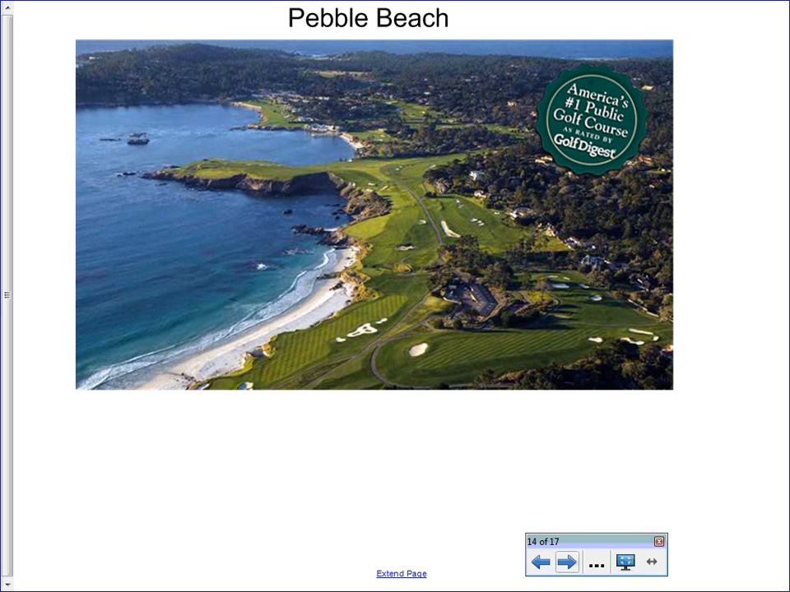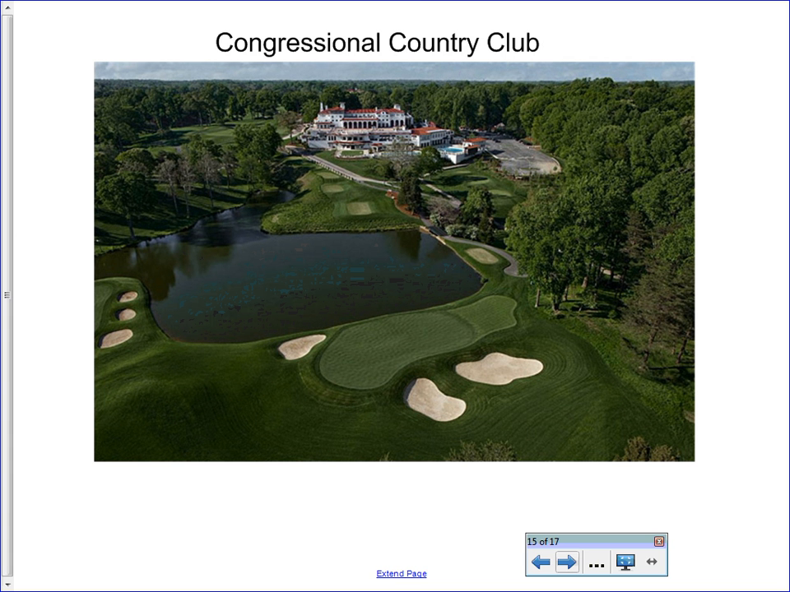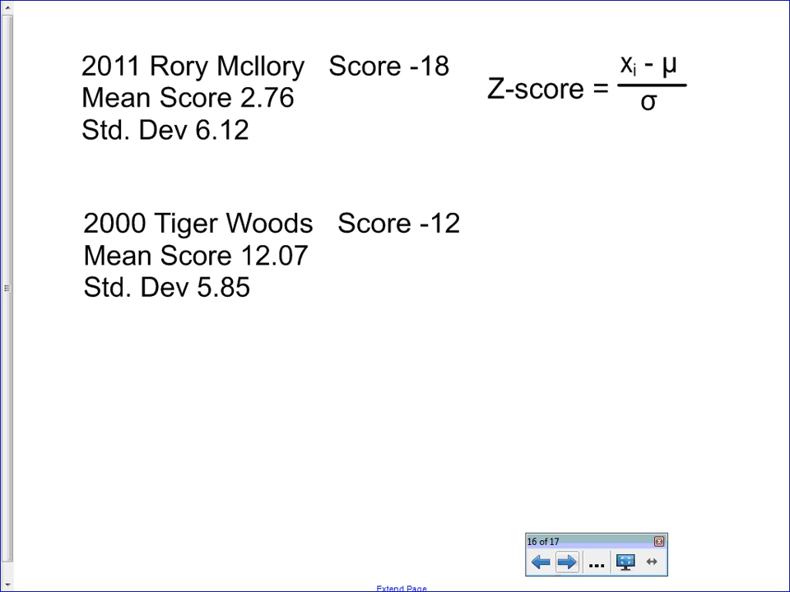Pebble Beach is this beautiful course on the west coast of California that's up against the ocean. Congressional is a beautiful country club up in western Maryland, but they are different courses. They completely play differently, and it's difficult to compare them, especially when they're groomed so specifically for the U.S. Open. So what we're going to do is we're going to use that z-score.